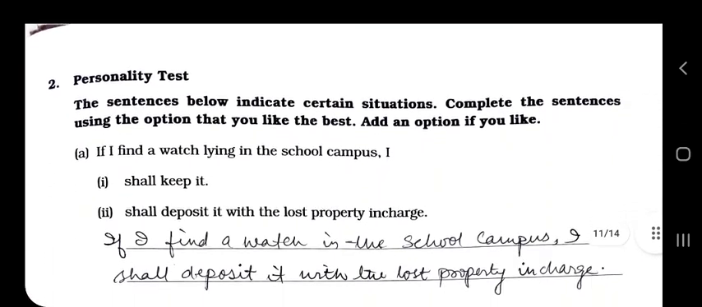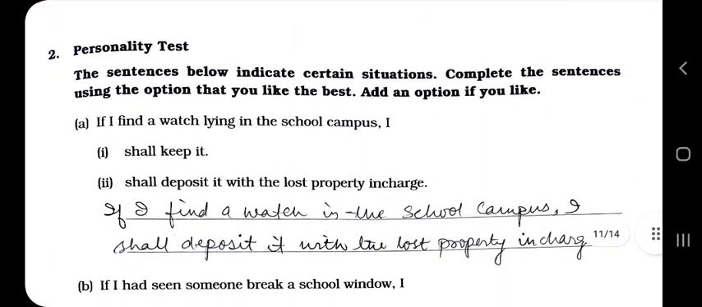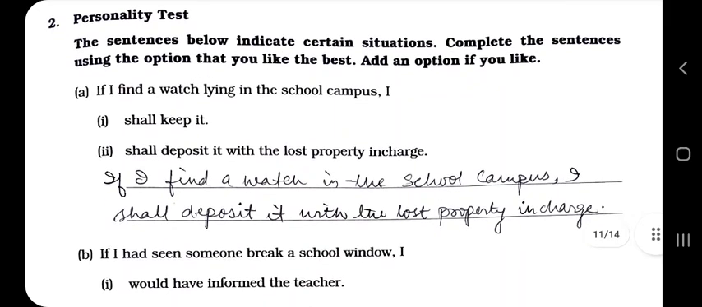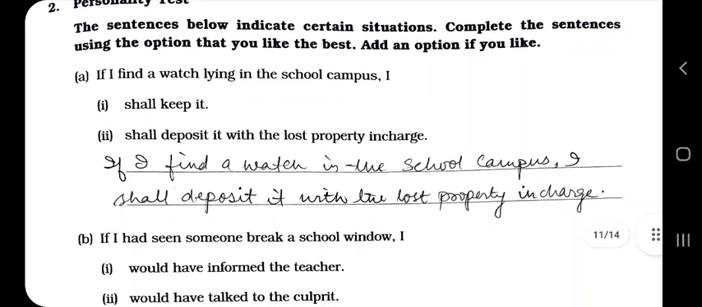Now, personality test. The sentences below indicate certain situations. Complete the sentences using the option that you like the best. Add an option if you like. If I find a watch lying in the school campus, I shall keep it. No, you won't. I shall deposit it with the lost property in charge.